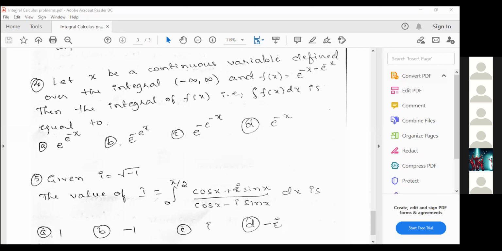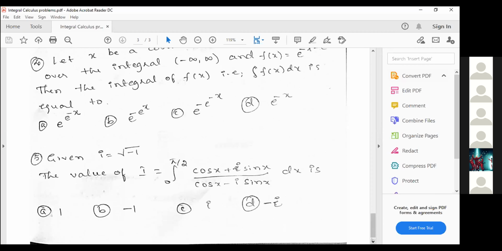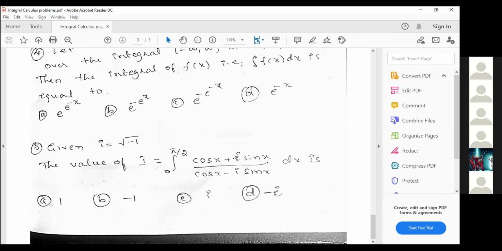Okay, last problem based on this integration. Just try this problem first. In case you are able to solve it, you can solve it, otherwise I'll solve it. But the thing is, you should remember the formulas exactly, then only you can solve. Otherwise, with differentiation and integration, this will be very difficult if you have not remembered the formulas. Without remembering the formulas, preparing this module is of no use. Once you remember the formulas, then only it will be helpful.